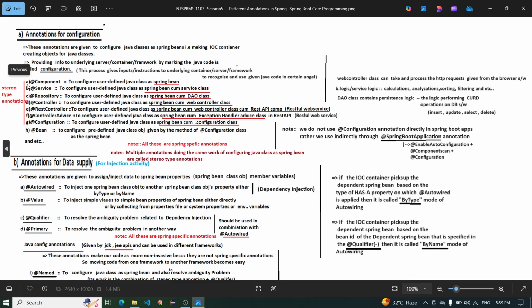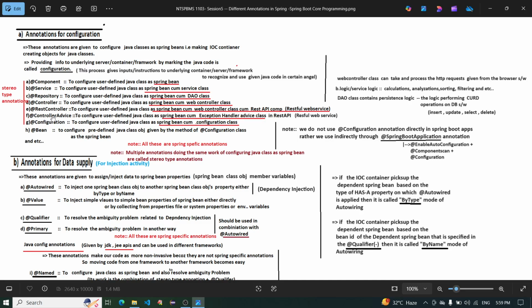So @Component is first, to configure a user-defined Java class as a Spring Bean. B, @Service, to configure a user-defined Java class as a Spring Bean service class. C, @Repository, to configure a user-defined Java class as a Spring Bean DAO class. D, @Controller, to configure a user-defined Java class as a Spring Bean web controller class.